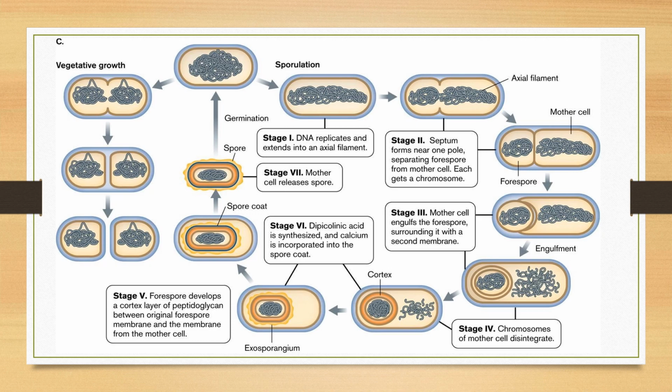In the engulfment stage, the chromosome of the mother cell will disintegrate, as it is not used for the formation of the spores, and the other is for the cortex. After the cortex there is the formation of the spore coat, containing very thick layers of dipicolinic acid. The fifth and sixth stages are further converted into the final stage, in which the mother cell will release the spores after its disintegration.